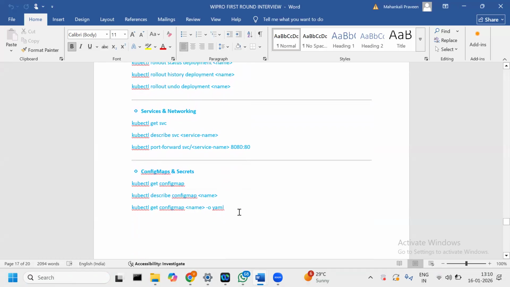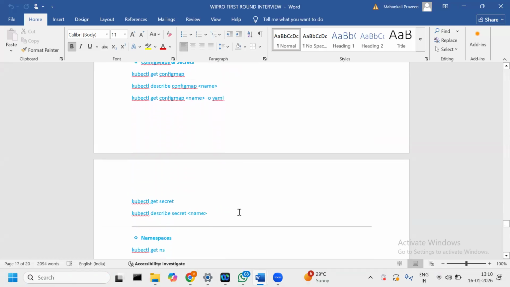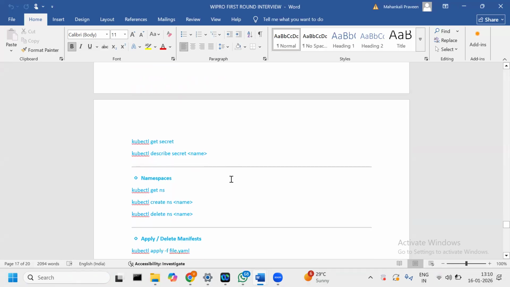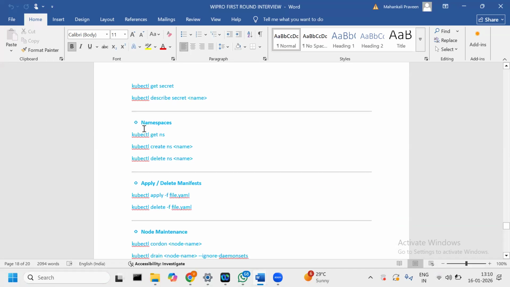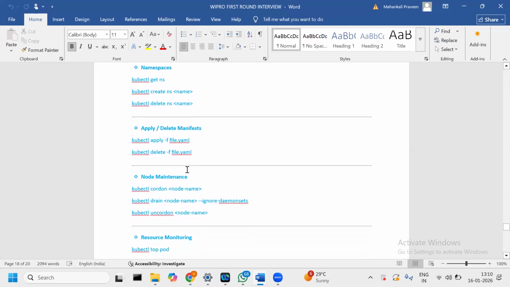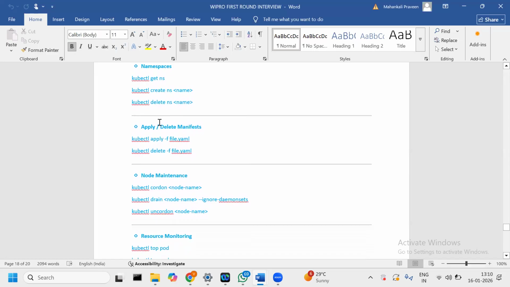These commands we use to check the services, and sorry, secrets and config map commands, get secrets. So for secrets and config map, under env we can give the reference and then attach it to our pod as well. Namespace: get ns, create the ns and delete the ns. Namespace isolates the network only, at the cluster level. This is a command too, we can apply and delete.